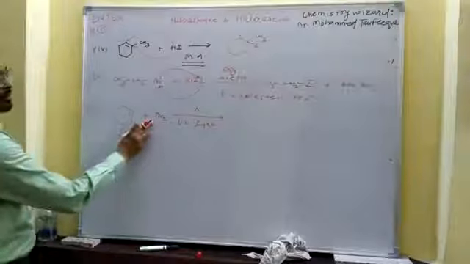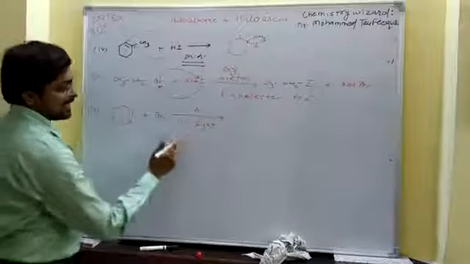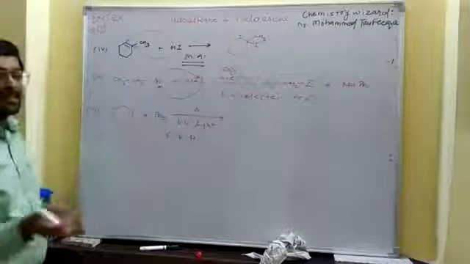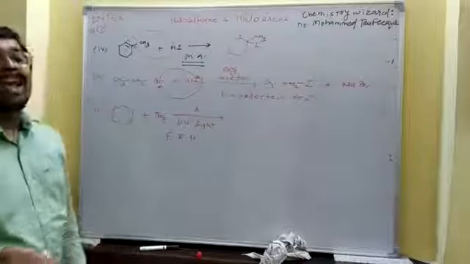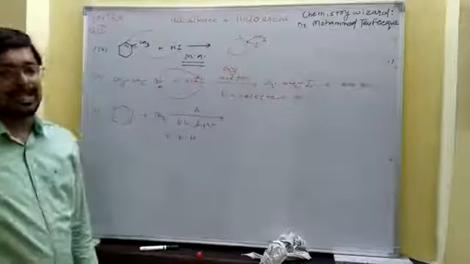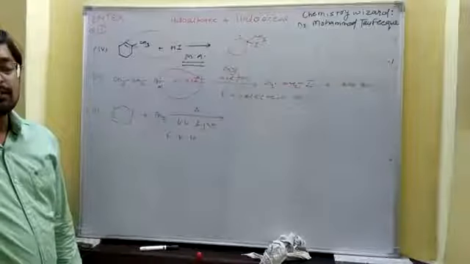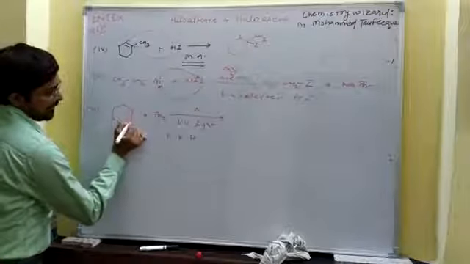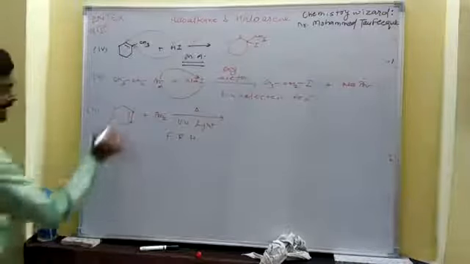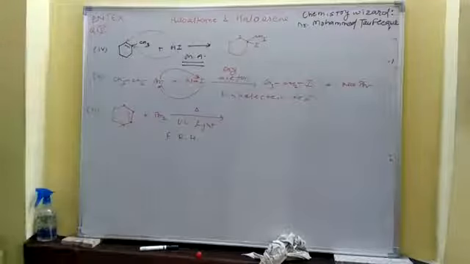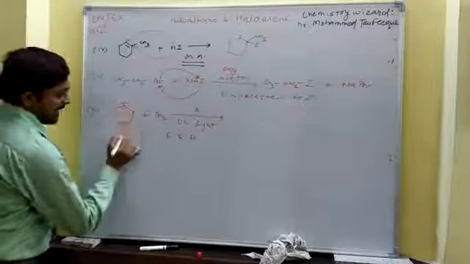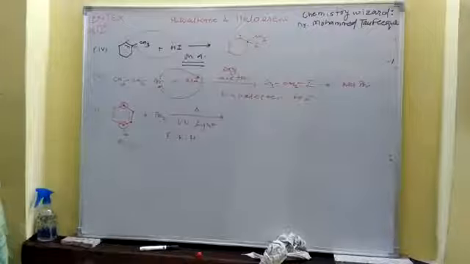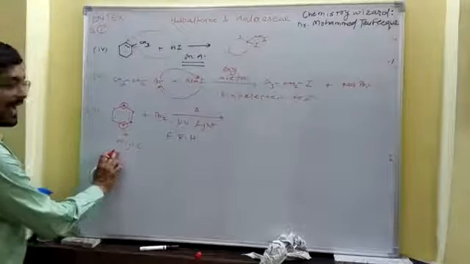Identify the condition. Halogen in the presence of UV light or sunlight is free radical halogenation, and free radical halogenation takes place most readily at the benzylic carbon, then the allylic, then 3 degree, 2 degree, 1 degree, then methane, and the aromatic carbon is more reactive than the vinyl carbon. Look at that. These two are the double bonded carbons, so they are the vinyl carbons, and these two carbons next to the double bond are known as allyl carbons. There is no benzylic carbon, so the reaction takes place preferably on the allyl carbon.